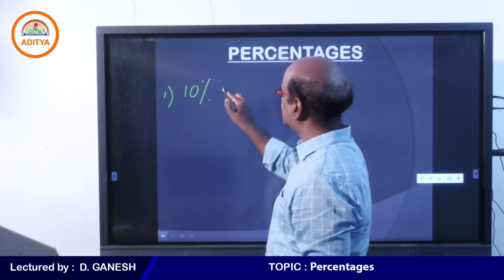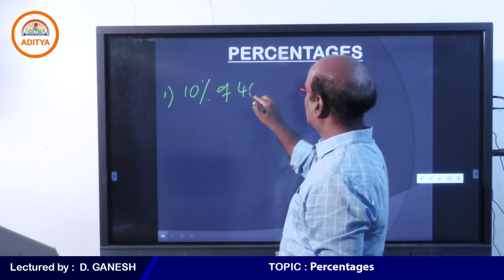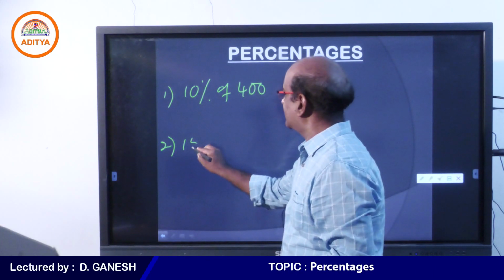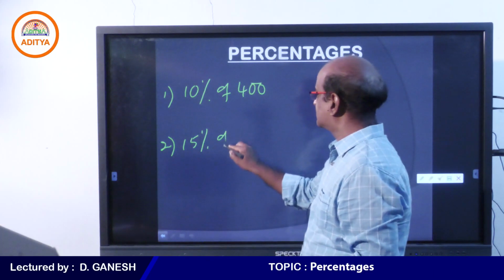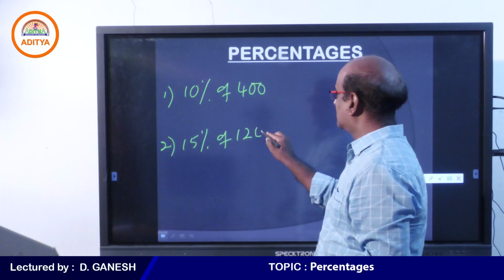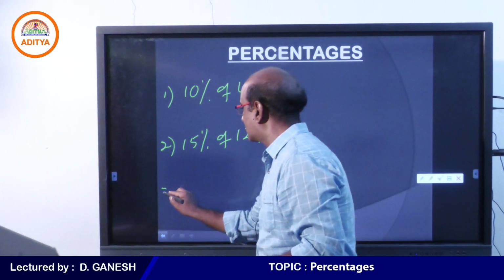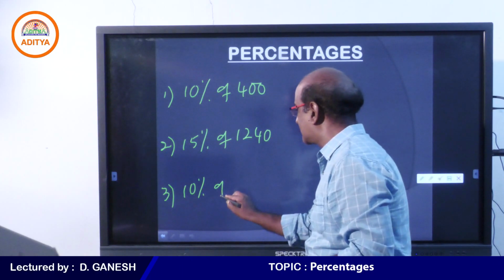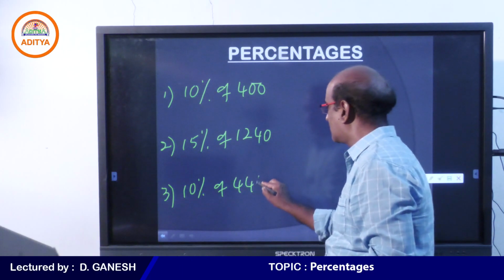What is 10% of 400? Come on, student, make it fast. What is 15% of 1240? Right. Now, what is 10% of 441?